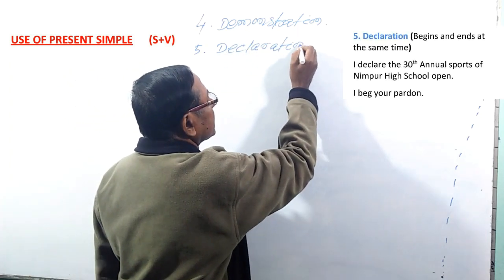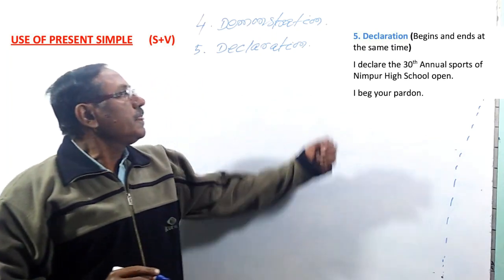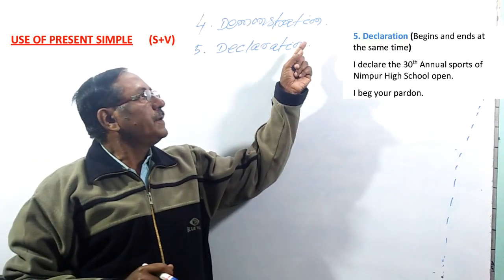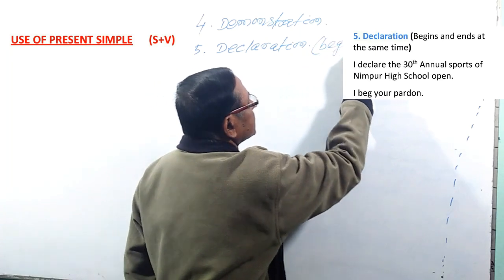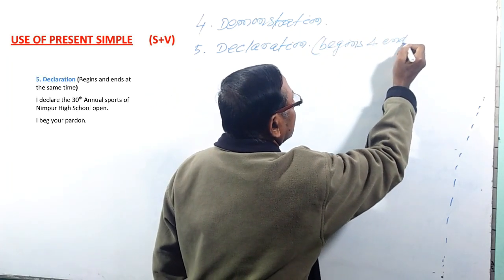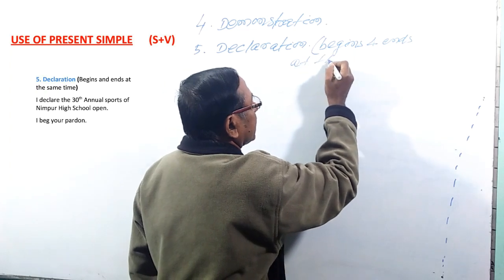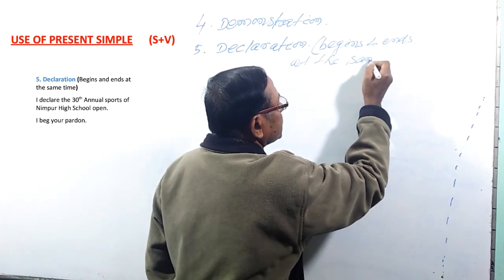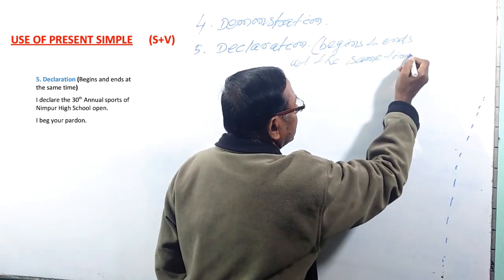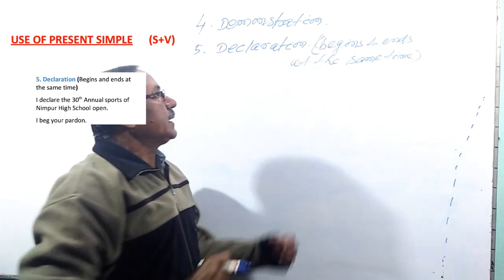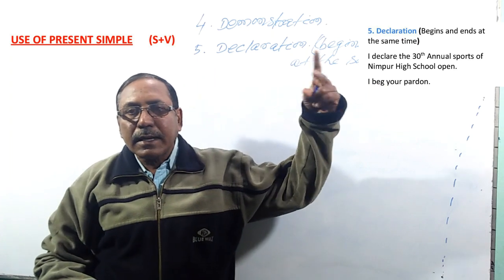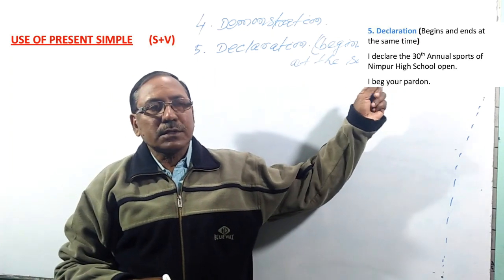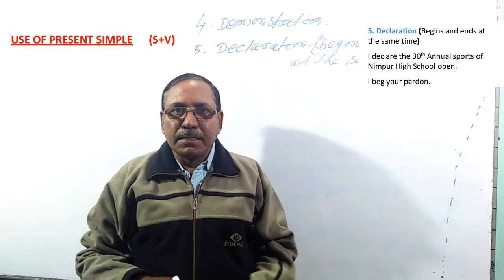Demonstration, then declaration. Declaration: the work begins and ends at the same time. It begins and ends at the same time. एका समय रे काम आरंभ होउची एवं सरुची. एई भली काम रे हमें बसेबा डिक्लेरेशन. Suppose the chief guest of the meeting declares the evening show or the annual function open.